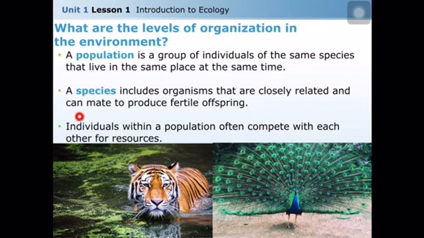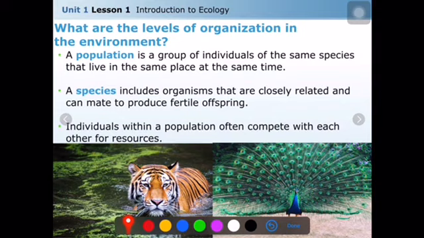Now, the first level is the population level. The individual and the population have the same type of individual, the same species. Fish, sparrows as birds, dogs, whatsoever, living in the same place at the same time. It is called a population. For example, the dog population in your area is a population. The human population in your neighborhood is also a population. Why? They are all human, the same species, and they live in the same place at the same time.